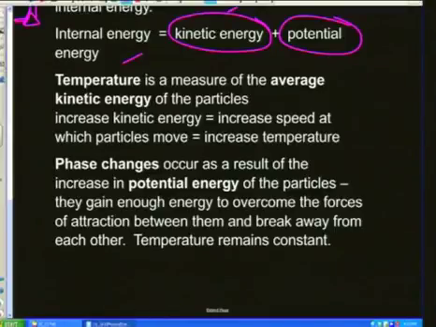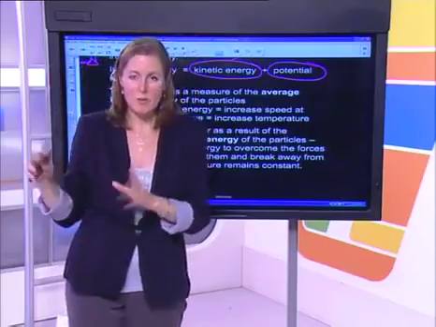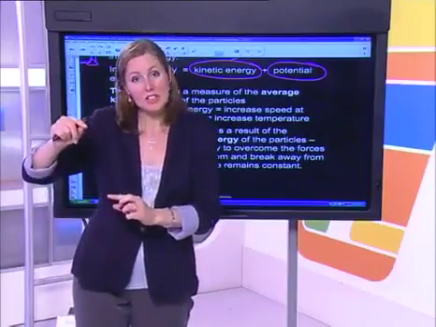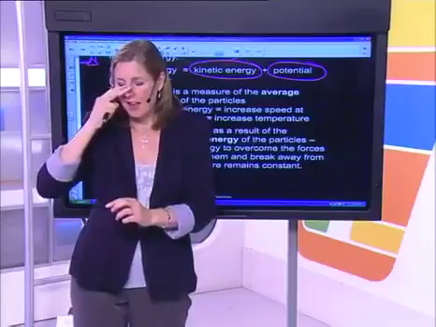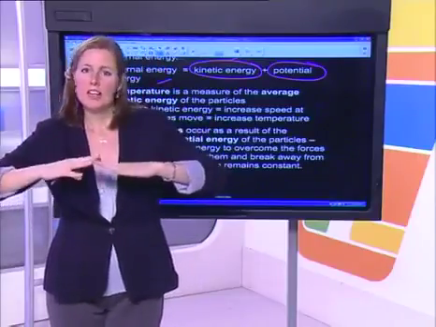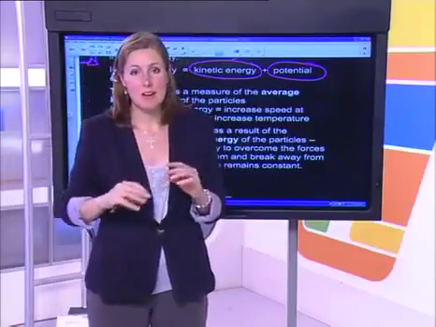So, if I'm measuring, say, some boiling water, or some water that's close to boiling point, I would measure those particles, let's drop it down to room temperature. At room temperature, 25 degrees Celsius, the particles have maybe a moderate amount of energy.